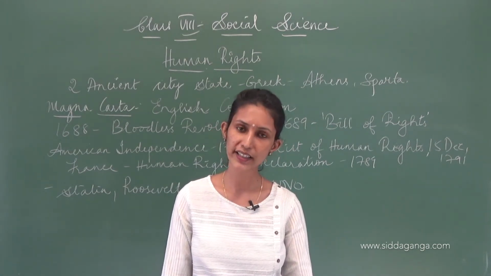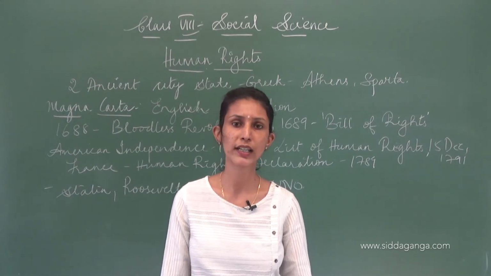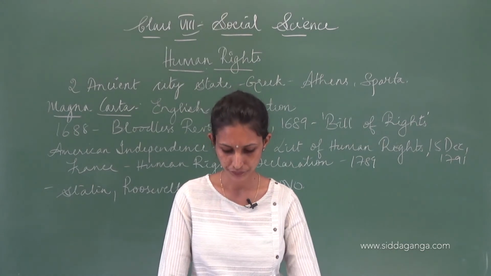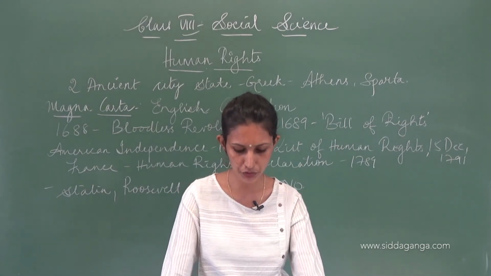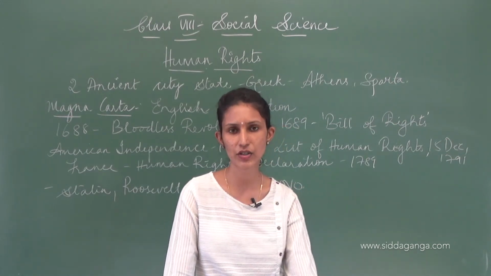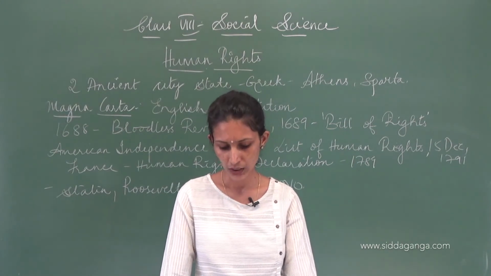If anybody violates one of these rights, then the High Courts and the Supreme Court will take it up. So, fundamental rights are specific in nature and they are protected by the Constitution.